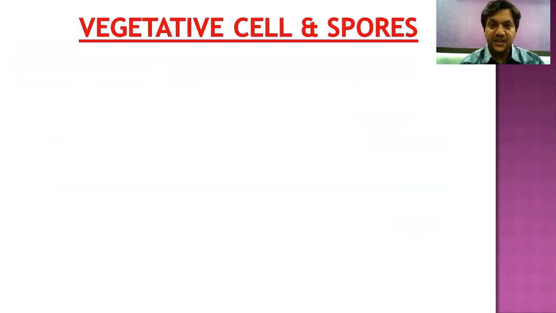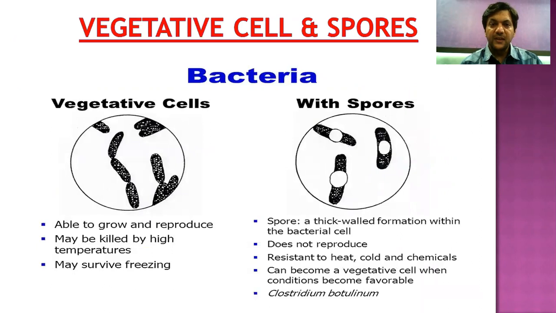Next are the vegetative cells and spores. If we consider bacteria with vegetative cells as well as with spores, as mentioned in the diagrams, vegetative cells are able to grow and reproduce. They may be killed by high temperatures and they may survive freezing conditions. So it is not sure whether they will survive or not.